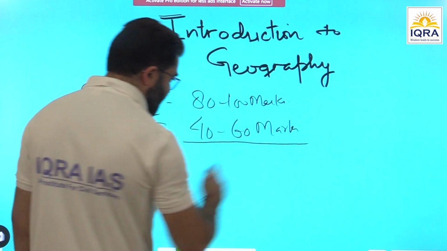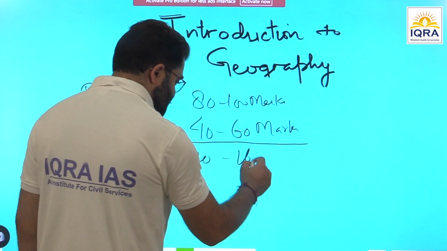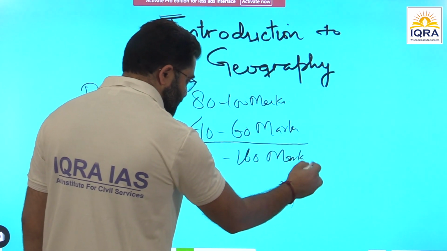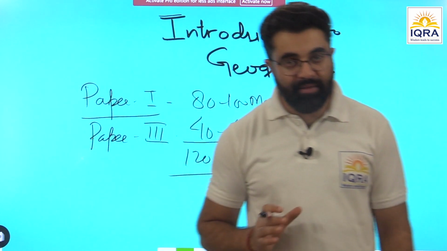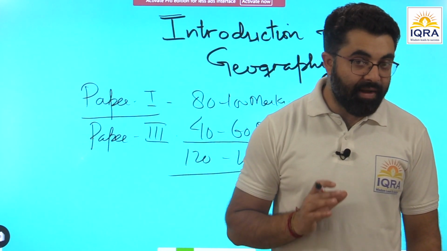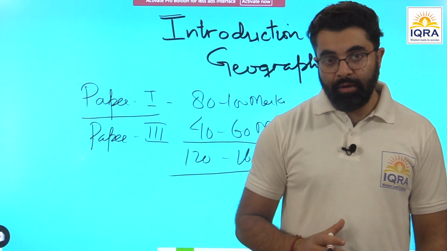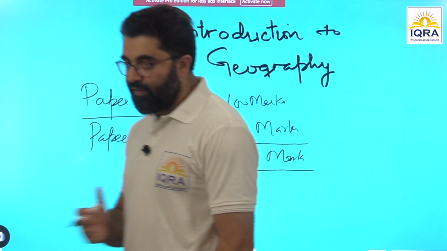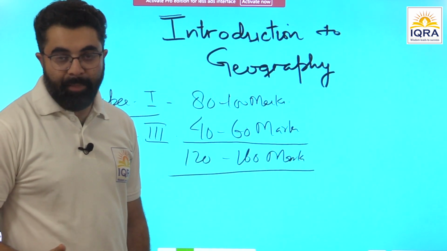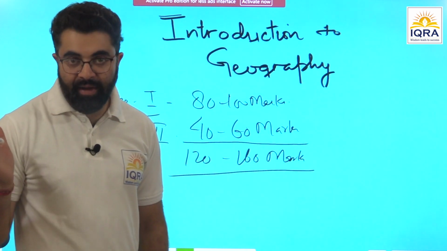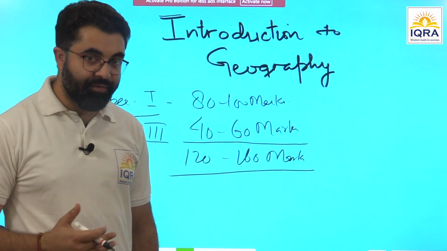So the discussion that we are having for geography here will be covering somewhere around 120 to 160 marks. Obviously, the variability is so much in UPSC exams, so we are taking a range of around 40 marks. So 120 to 160 marks will be covered by these classes, provided you follow instructions, provided you follow these magazines, Yojana, Kurukshetra, Down to Earth and The Hindu. Apart from that, whatever you want to read, you can read, but make sure that you don't compromise on these sources. They are very, very useful for the exam.